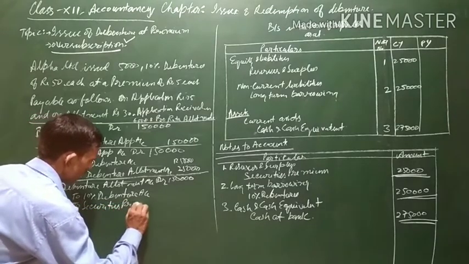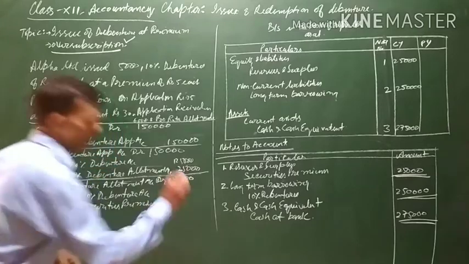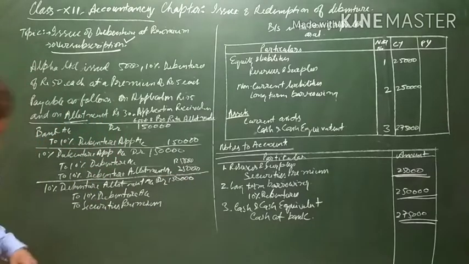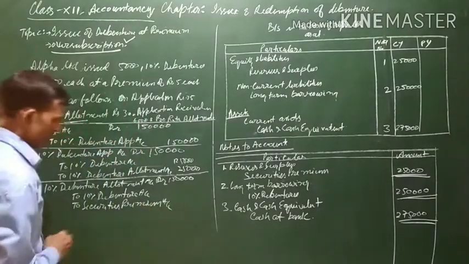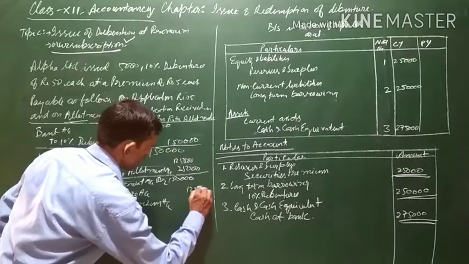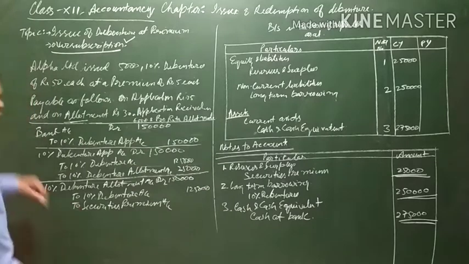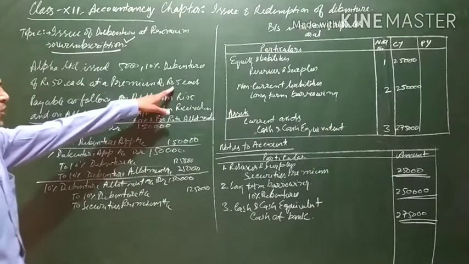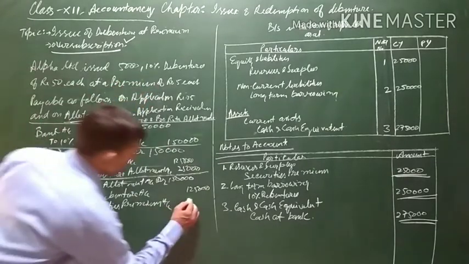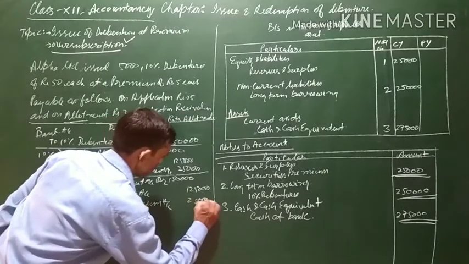The premium amount also will be credited, because the premium is along with allotment, we are assuming. The amount will be 1,25,000 and the premium is 5 rupees per debenture, so 5,000 into 5 will come to 25,000.